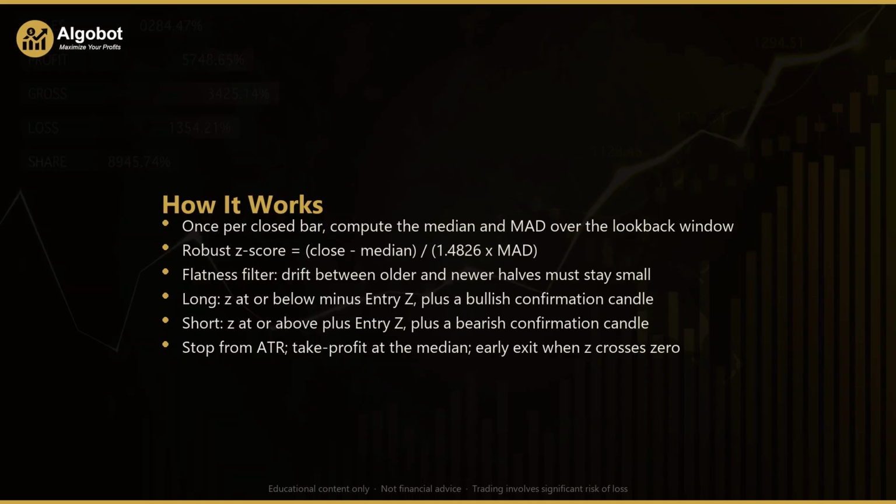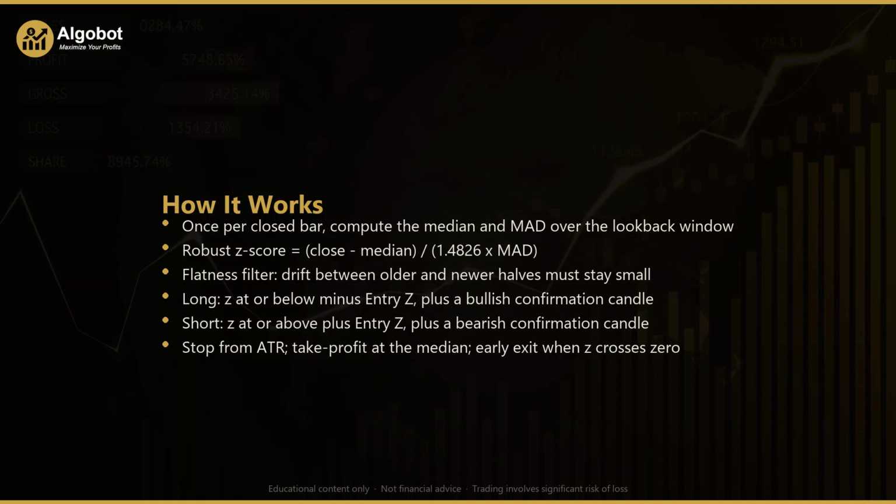It takes the current close, subtracts the median, and divides by the median absolute deviation scaled by the constant 1.4826. That constant rescales MAD so that, for normally distributed data, it lines up with the familiar standard deviation. The result tells the strategy how many robust units price sits away from fair value.